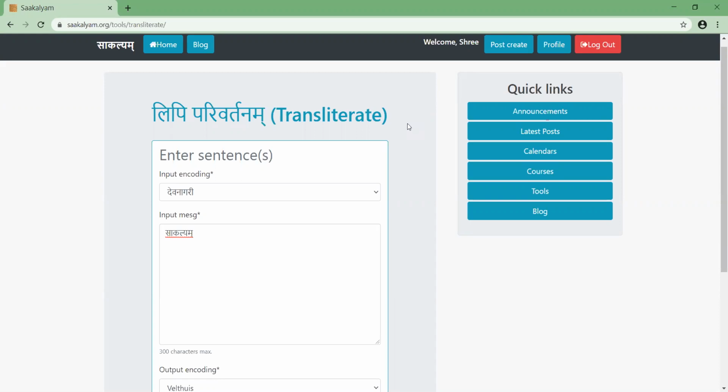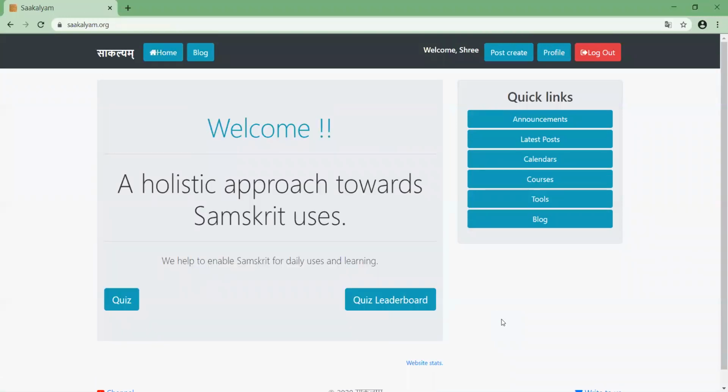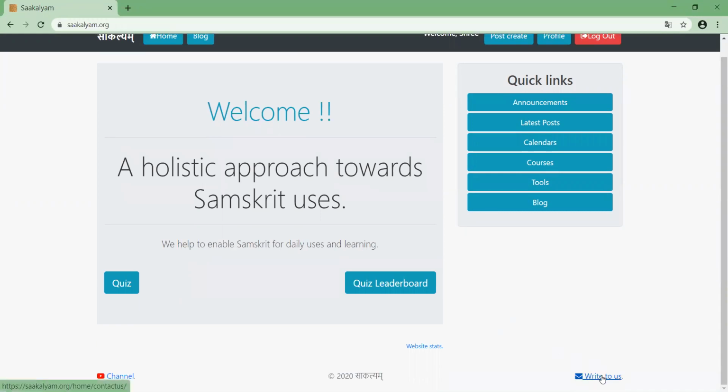For any discrepancy in any question, if you feel this question is not correct, something is not proper here, you want to tell something, you want to support this cause by doing some work or by giving some other kind of support, please use this button and write to us. We'll get back to you.